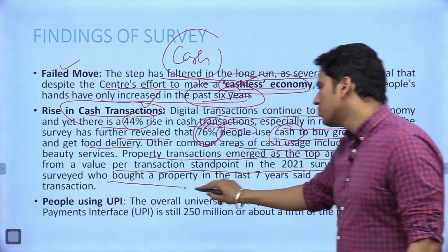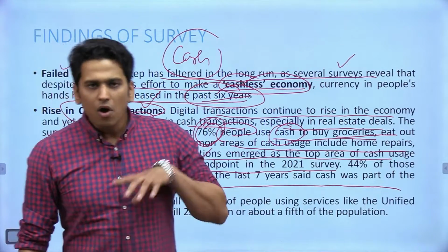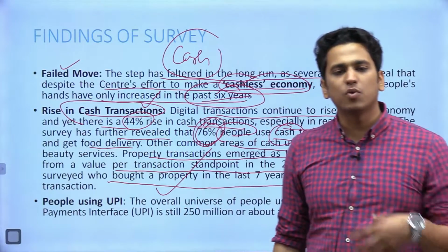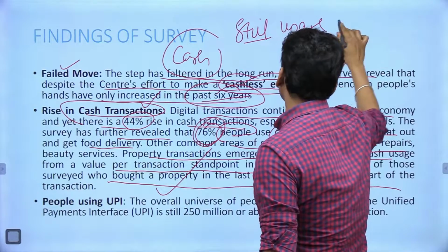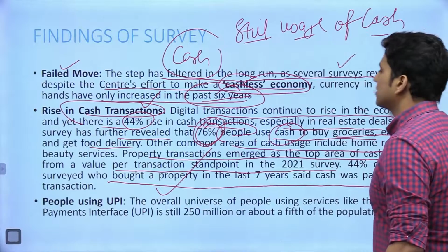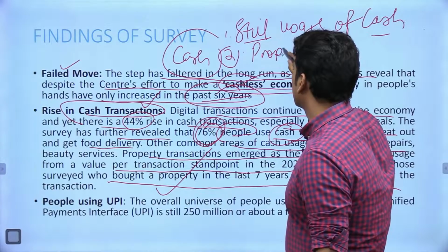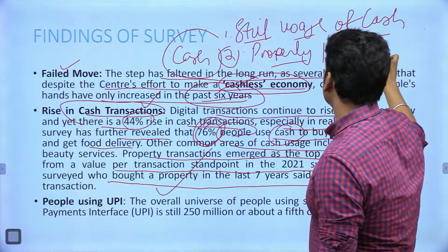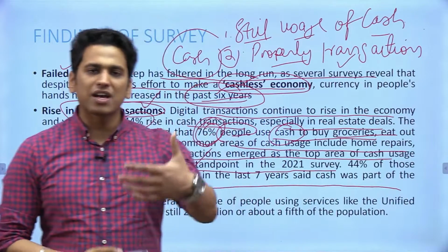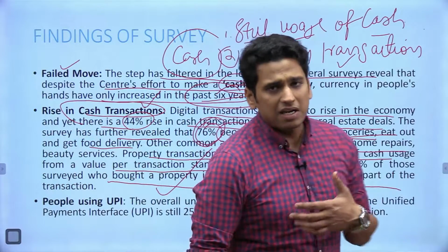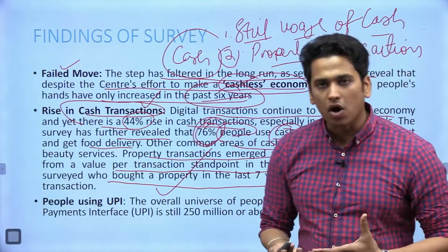44% of those surveyed who bought a property in the last 7 years said cash was a part of the transaction. Now, all this data somehow tries to reveal to us that there is still usage of cash. What could be the points that we can withdraw? First is that there is still usage of cash, and second thing is the property transactions have emerged as a source where there is continuous use of cash. जहां पे कैश की जरूरत पड़ती है और कैश का बहुत अच्छे तरीके से यूसेज हो रहा है despite the state's efforts to go towards cashless and the digital economy.